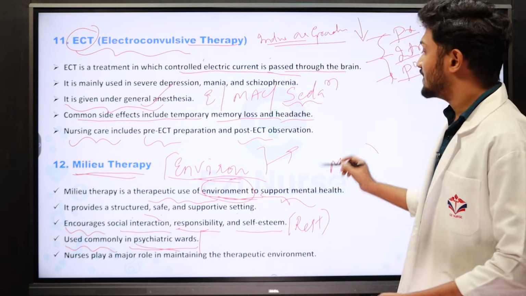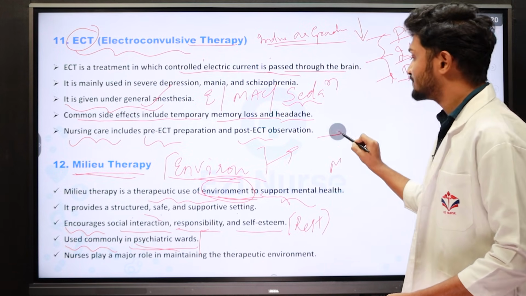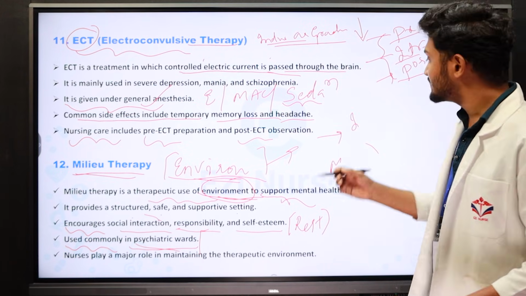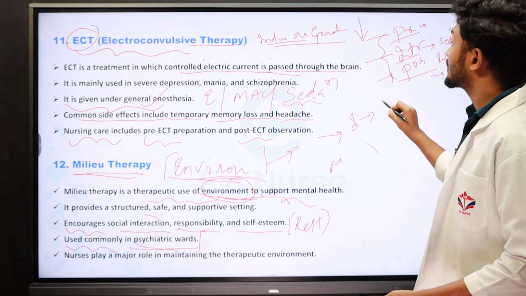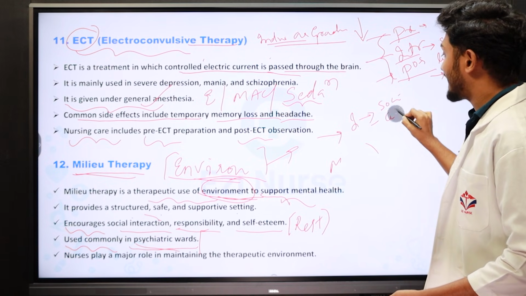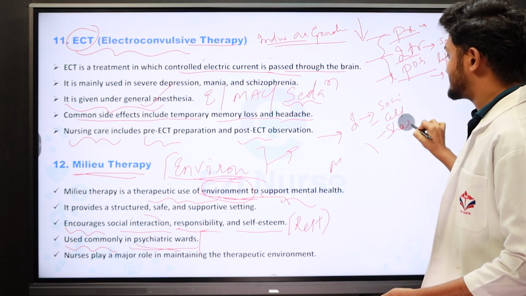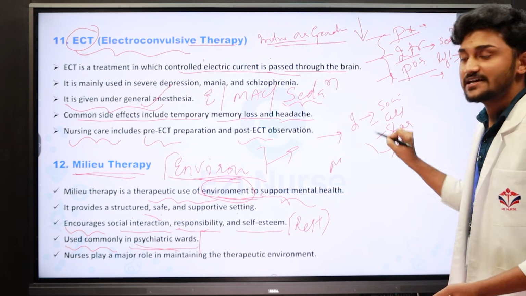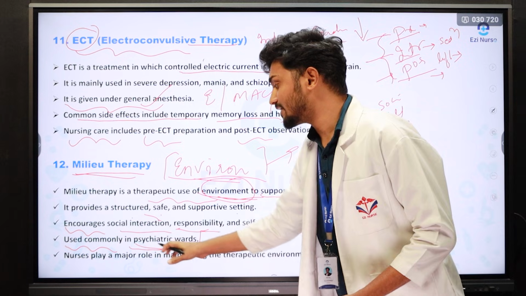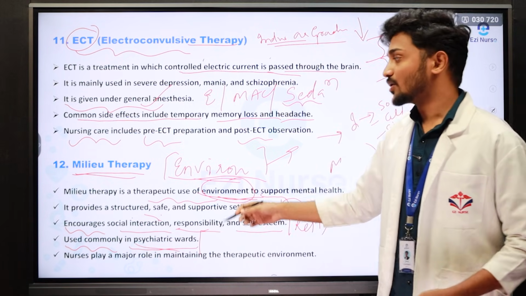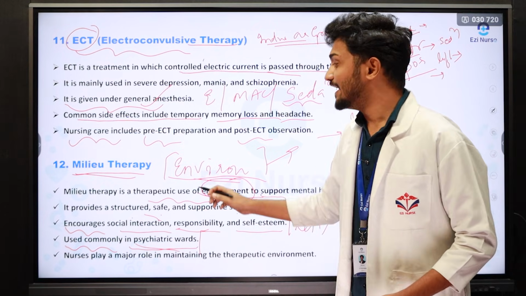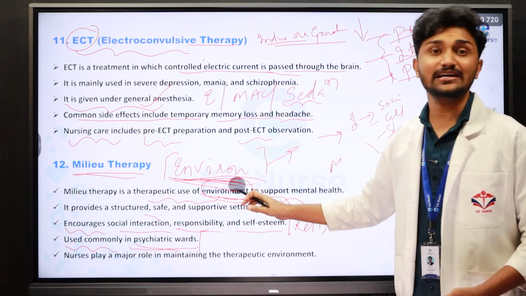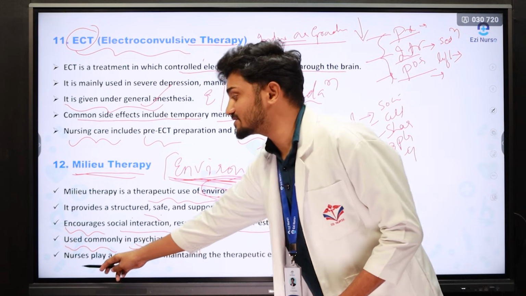In this therapy, we gather the mentally ill patients and ask them to introduce themselves. We help them to involve themselves in lots of social activities, cultural activities, and sharing experiences, and we organize plays and games in the psychiatric wards. Why? What is the main objective? To help the patient to involve in the environment, to accept the environment, and to use the environment for the treatment.